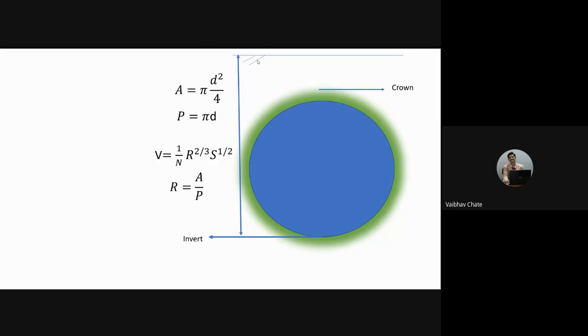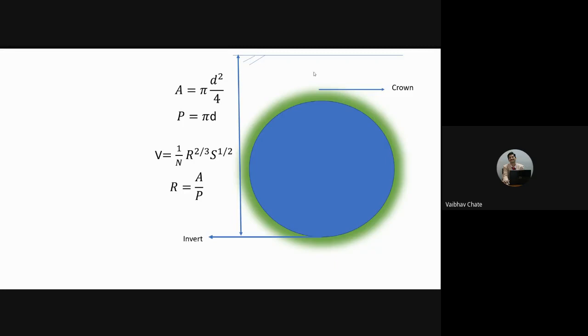If I consider this as the ground level, I'll be referring to the invert level from the mean sea level. If it is, say, 101 meters above mean sea level, we'll call it an invert level of 101 meters. Then you add the difference between the invert and the ground level, which might be 1.25 or 1.3 meters, something like that.